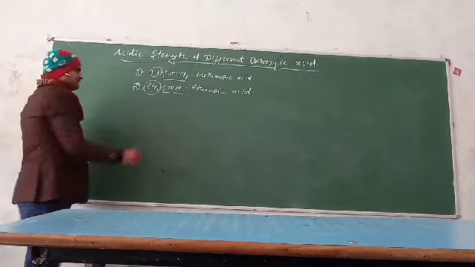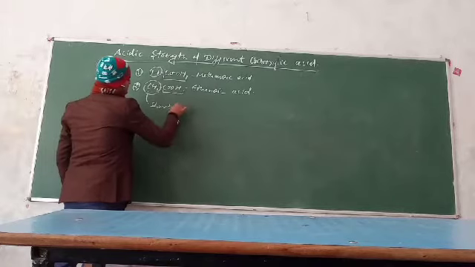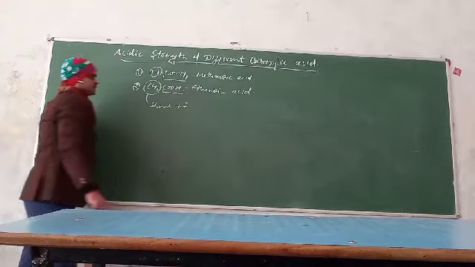Clear? And this methyl group shows the plus I effect, that is the inductive effect.